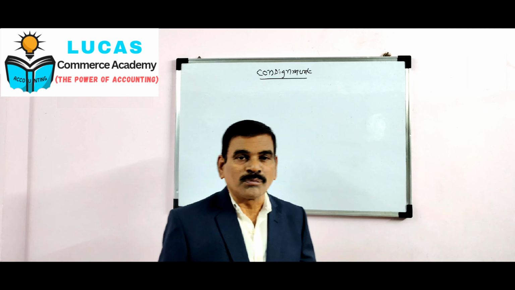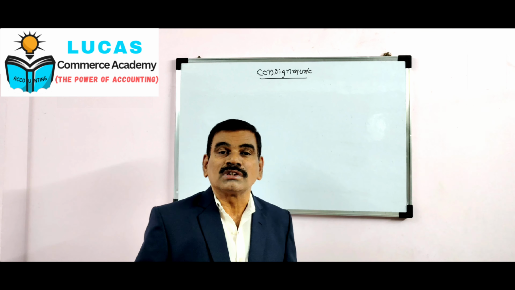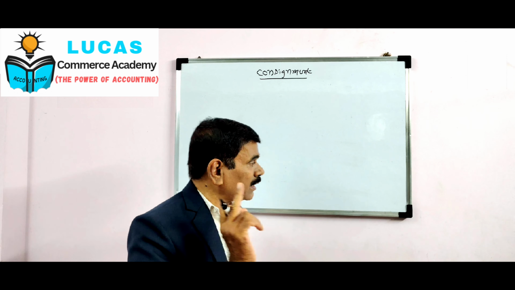In this example there are two parties. Number 1, Mr. A, number 2, Mr. B. These two are called consignor and consignee.